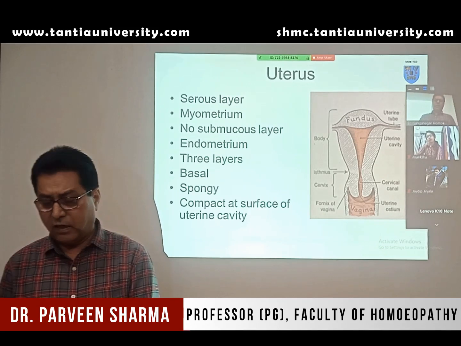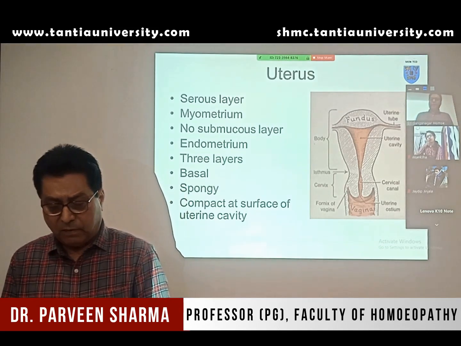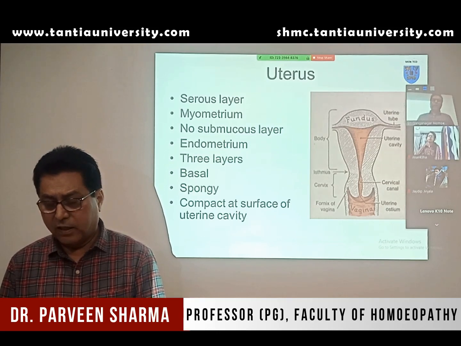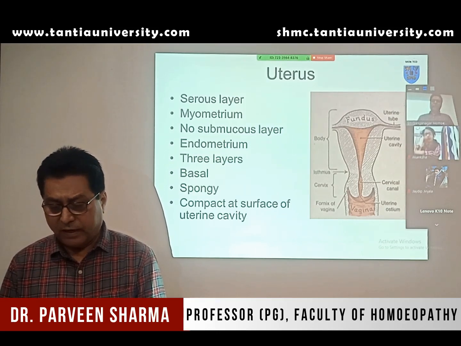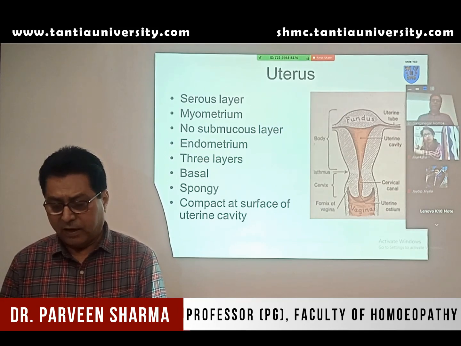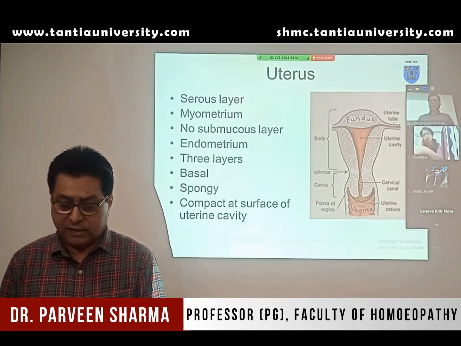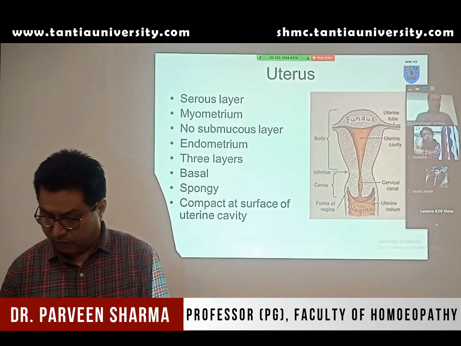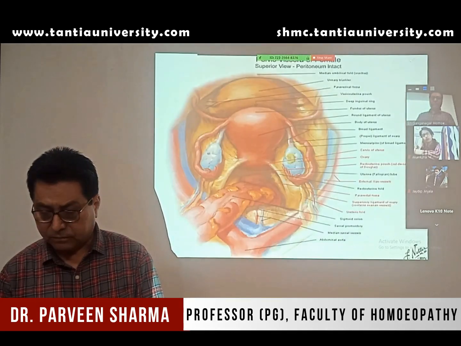Now the uterus is made up basically of the outermost layer, which is covered by the peritoneum. Then we have the myometrium. The myometrium is made up of muscles. Then we have the endometrium. The endometrium is the inner layer that is lined by the mucosa, which contains a basal layer, a spongy layer, and vessels within that.